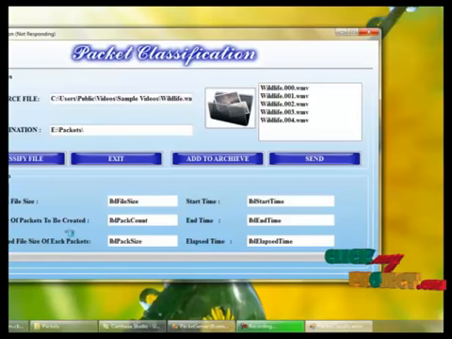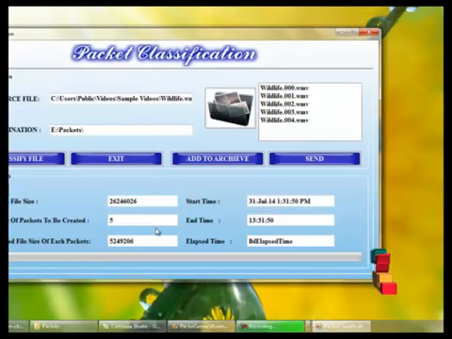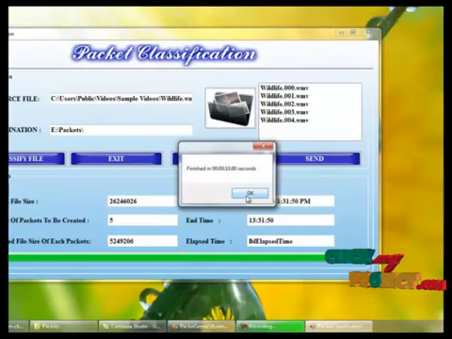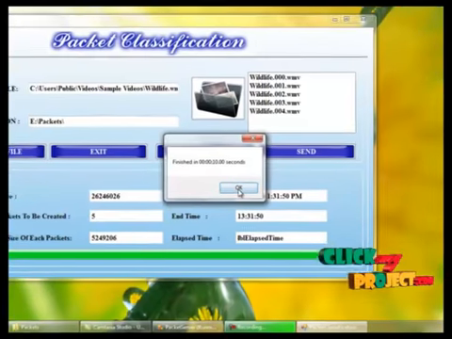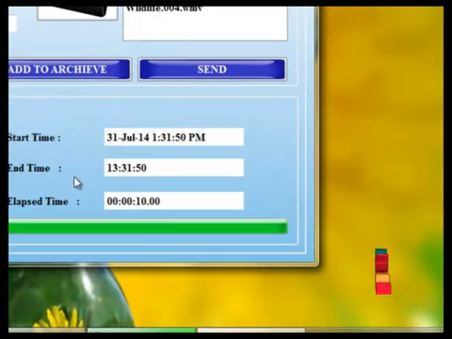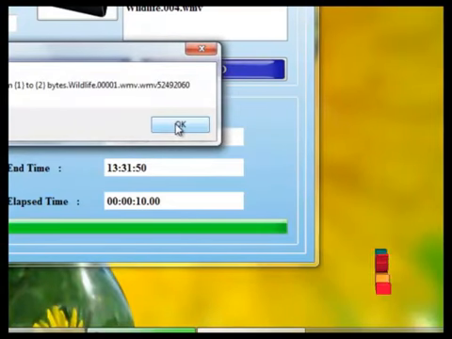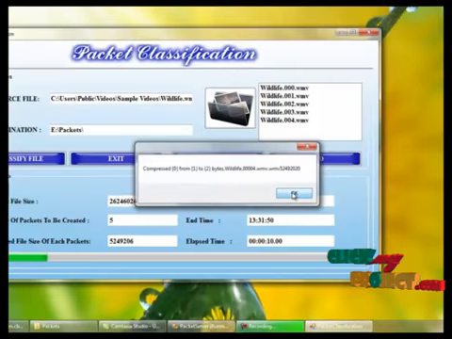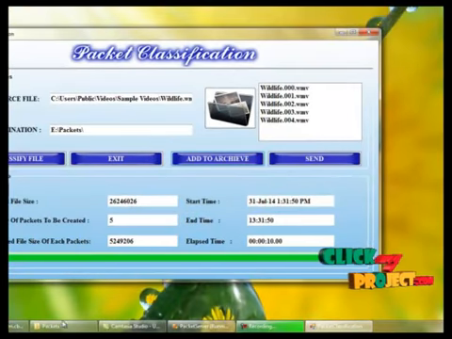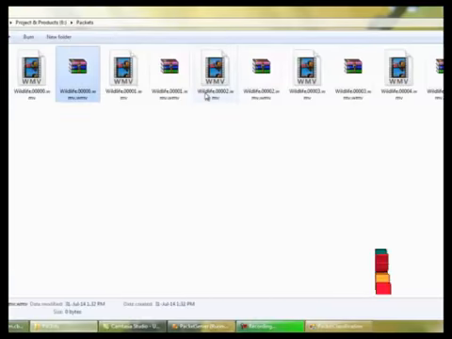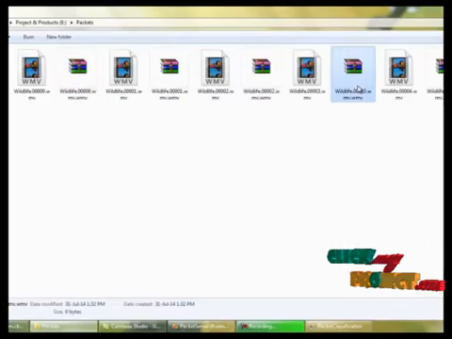That is the original size and number of packets. There are 5 packets that should be split, and the file size and finished time will be displayed in a message box, along with start time, end time, and elapsed time. And we can also RAR the file by compressing the packets. 5 packets will be added to the archive. Here we can view the RAR files.